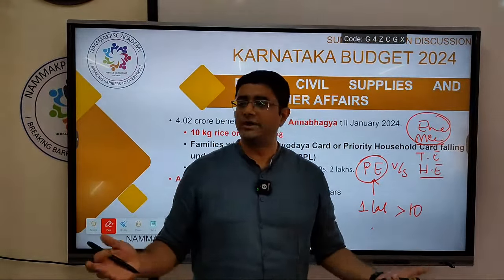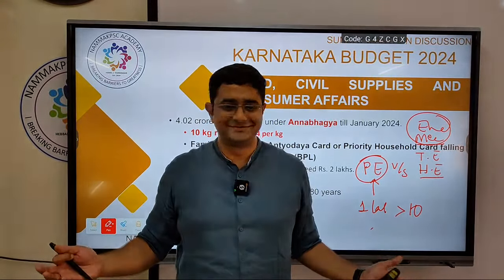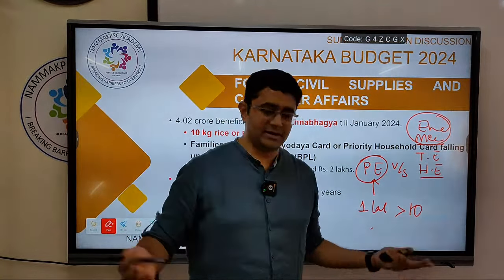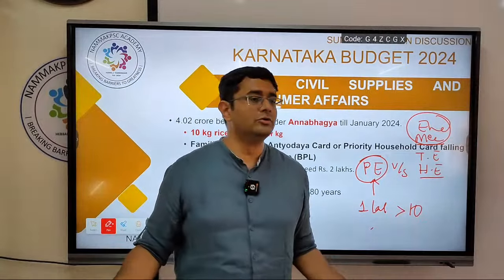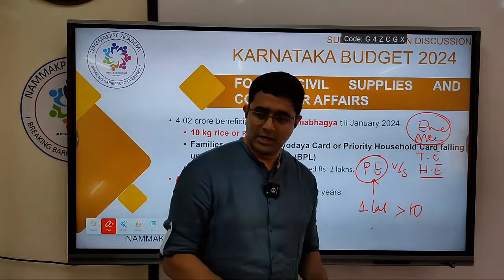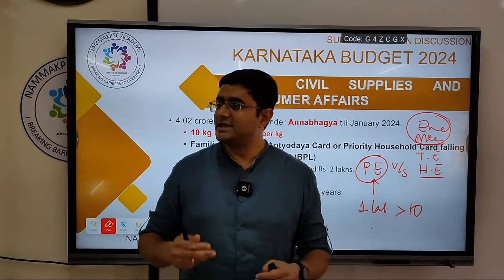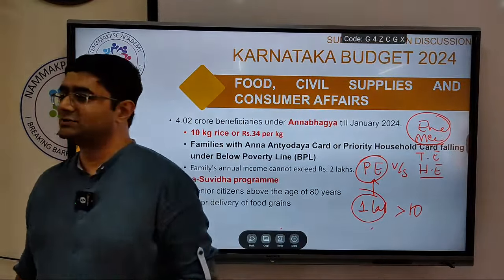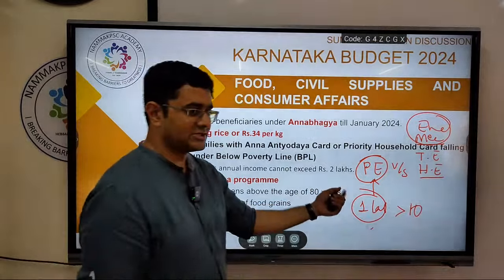Plus if you see government schools, who goes to government schools? Ambani's children, upper class, middle class. In Karnataka even middle class won't send them to the government schools. Rural, backward, poor, they are sending it to the government schools. So therefore, primary education is a merit subsidy.